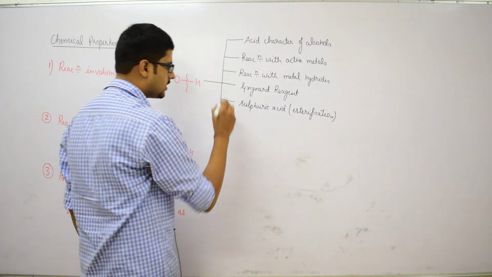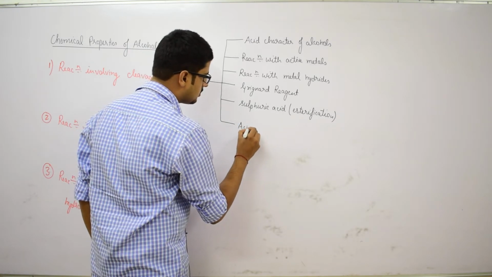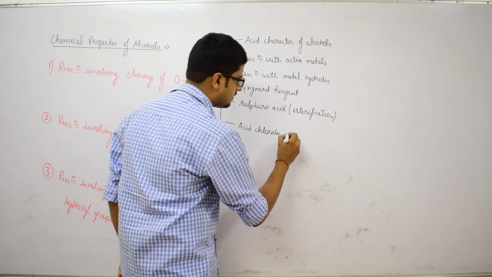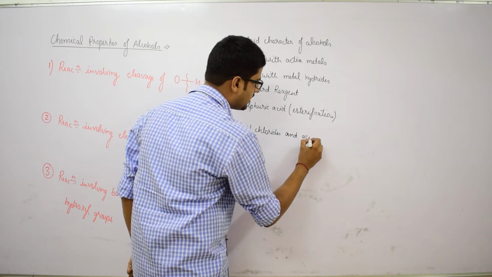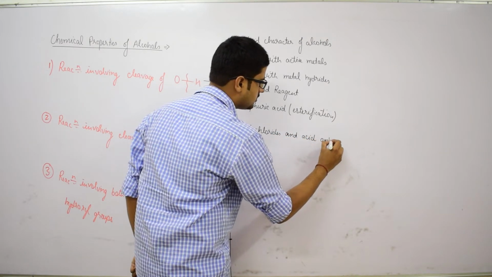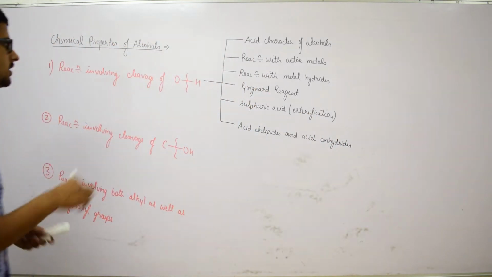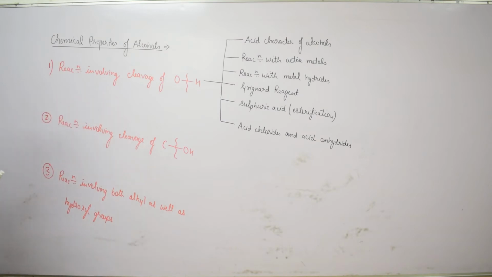And the last one is reaction with acid chlorides and acid anhydrides. So, these are the 6 categories of reactions in the cleavage of the OH bond.